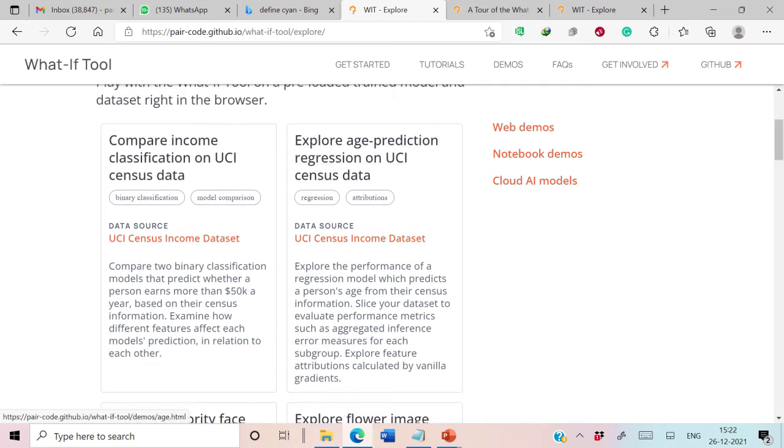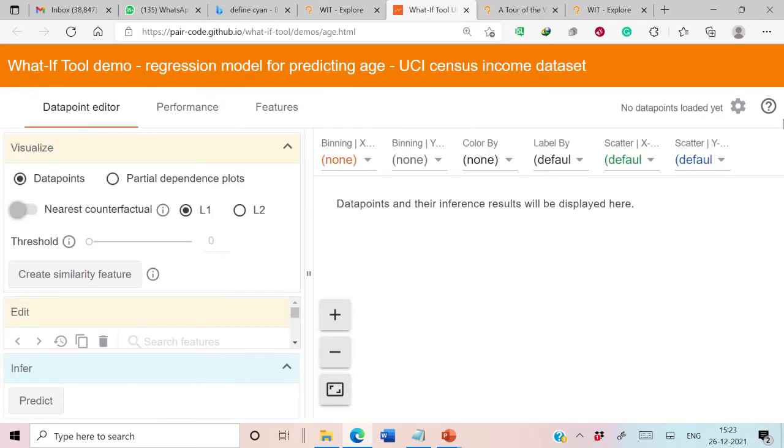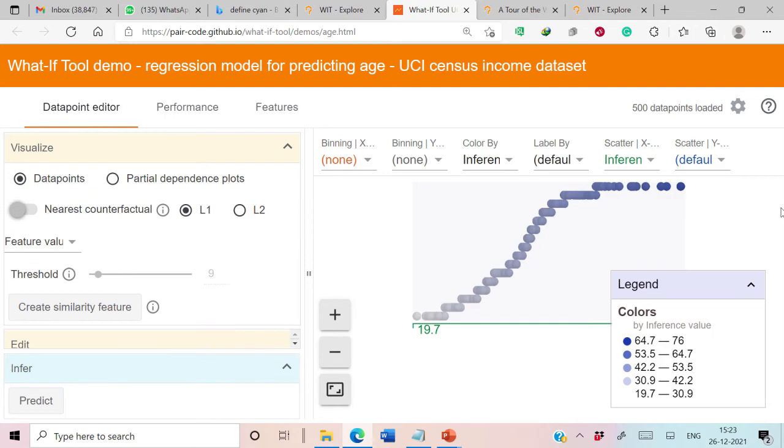We are going to understand the working of What If tool through all these preloaded trained models one by one. In this session, we are going to start with explore age prediction regression on UCI census dataset. Our objective will be to explore the performance of these regression models, which are used to predict the person's age from their census information. In order to launch this web demonstration, we just need to click on this link. It will open an HTML file. This has loaded the dataset. This is the What If tool demo, regression model for predicting the age with the UCI census income dataset.